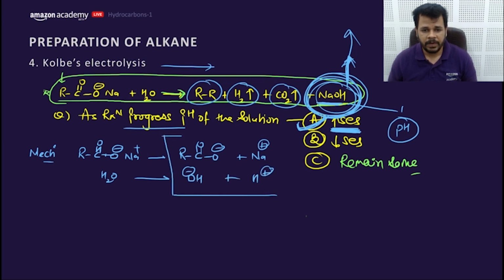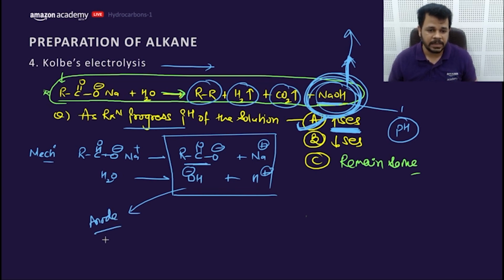Now we have electrodes. These negative ions will move towards what? Anode for oxidation, but only RCOO minus reaches the anode, because OH minus is kinetically slow.